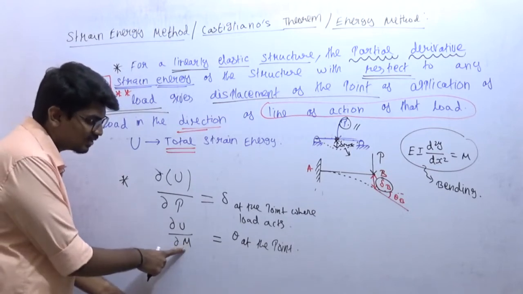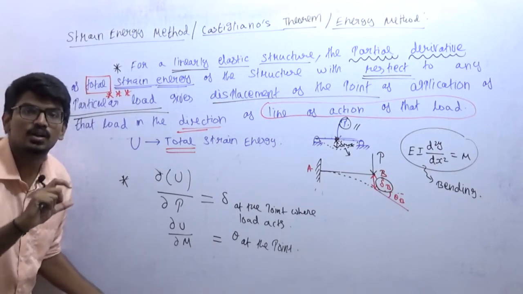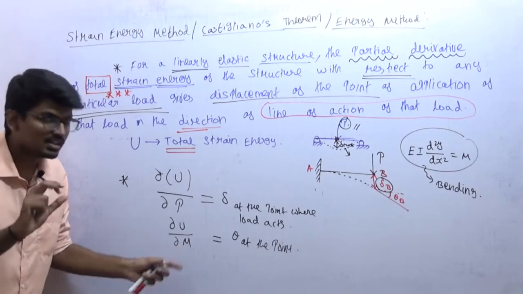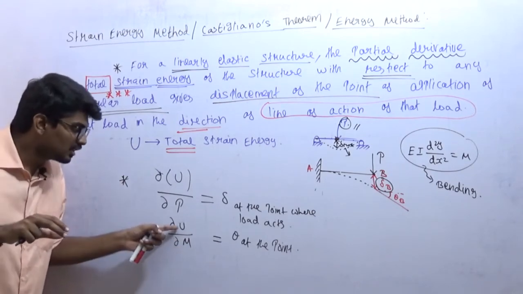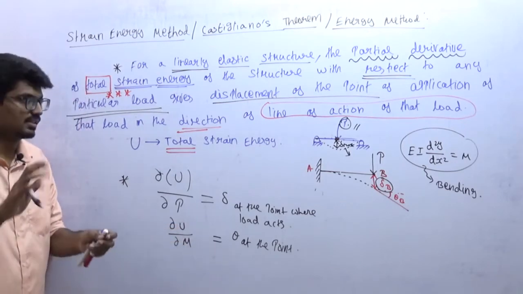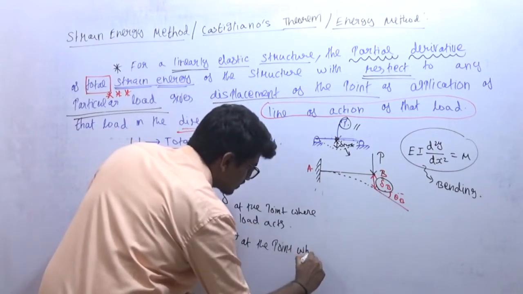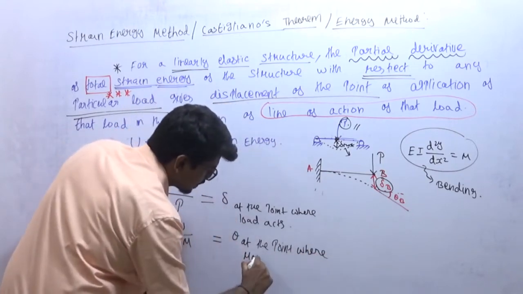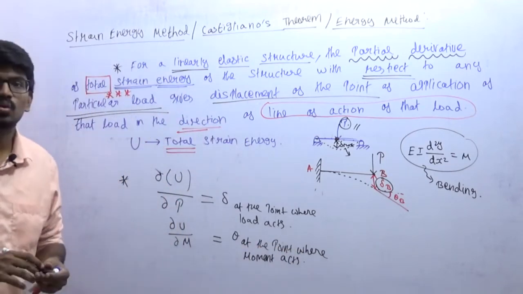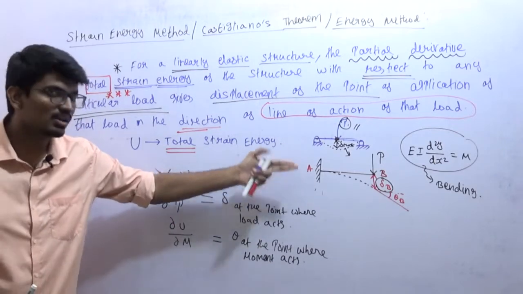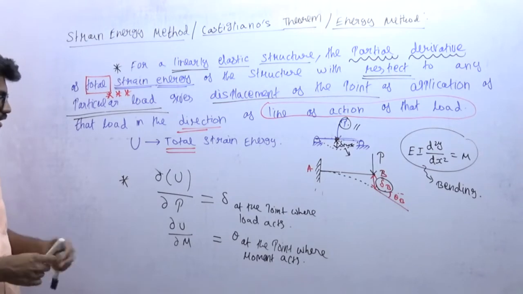And what moment do I need to take? The moment at the point at which I need to find out the slope. That point, I need to differentiate U with respect to that moment. Let me first finish the statement: theta at the point where moment acts. You might have a confusion now, but I will do an example. I will take this cantilever beam and do the example, then it will be more clear. For now I am giving you the statements. These are the two statements.